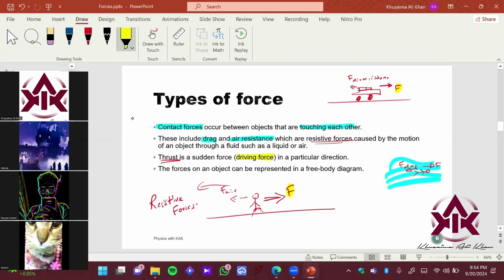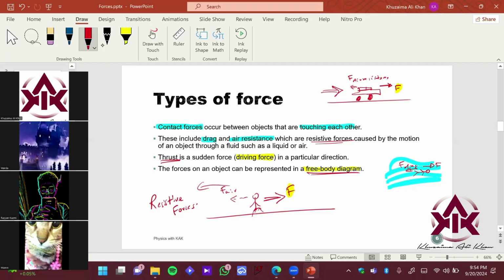Okay. So how can we represent force? We can represent force using a free body diagram, right? So let's say if we are drawing a very good diagram, we can see my skills. Imagine if you are a student of Picasso, you can draw such an exquisite diagram. Let's say if you're not a good artist, you can just represent it using a free body diagram. What is a free body diagram?